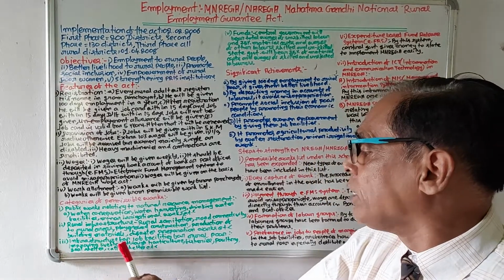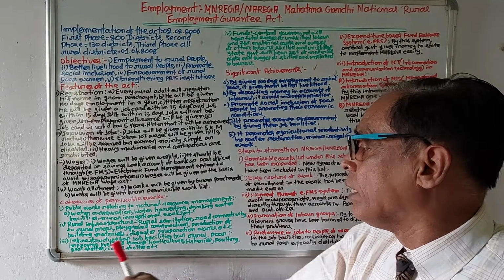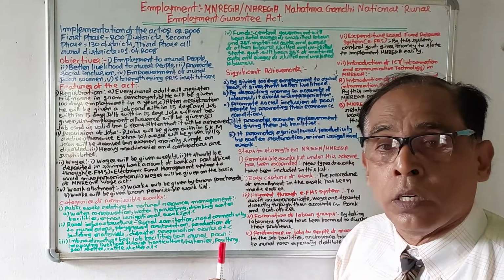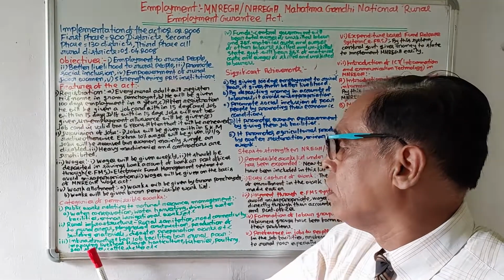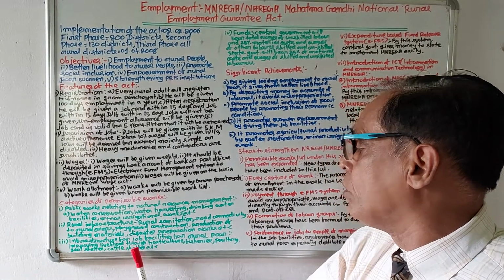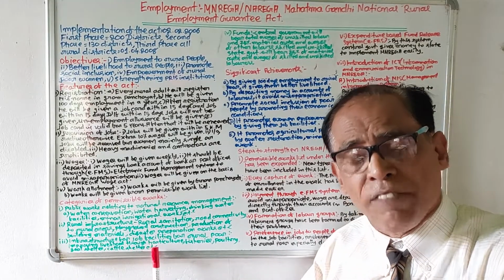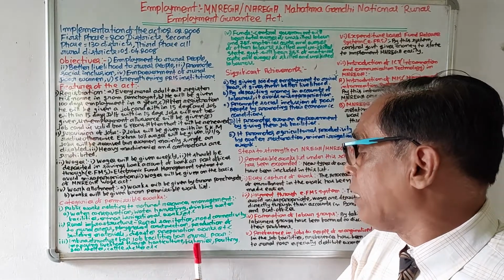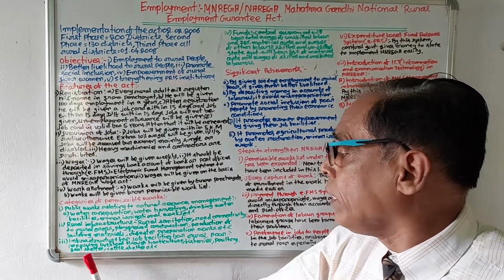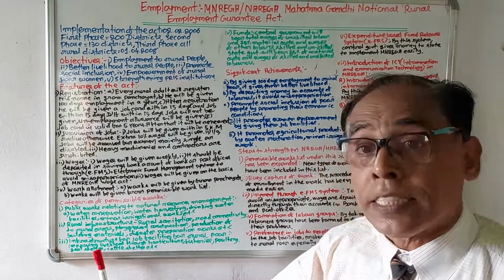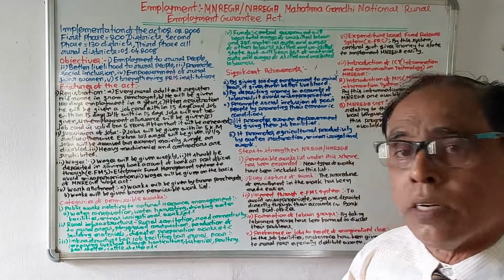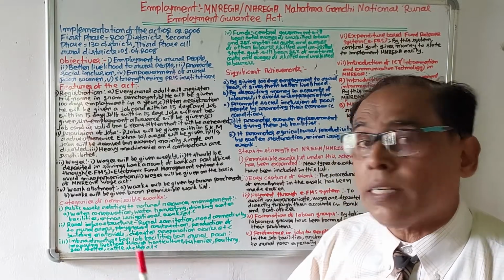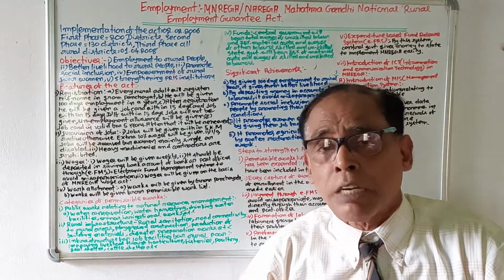Number 3, infrastructure for job facilities for the rural poor. Under this category, improving the livelihood of workers through horticulture, sericulture, fisheries, poultry, goat shelters, and cattle shelters. All these types of work can be given. So these are the types of works which can be given.